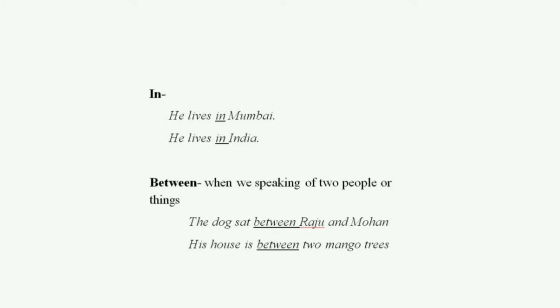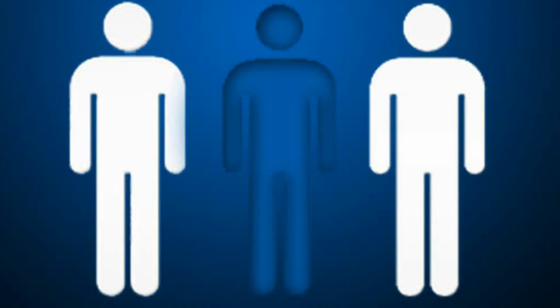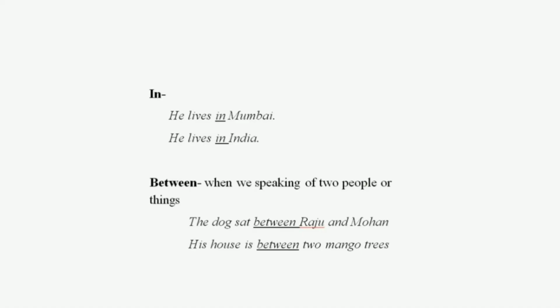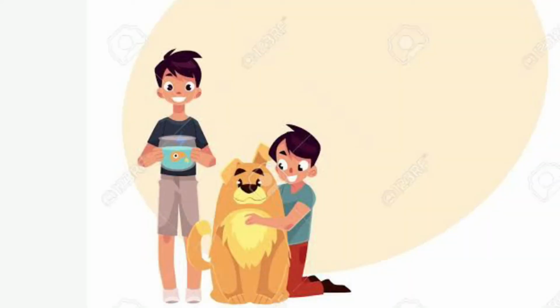Now between. When we speak of two persons or things, we use between. The dog sat between Raju and Mohan. So there are two people. We are talking about two persons, Raju and Mohan. So in between Raju and Mohan, the dog is sitting. So the dog sat between Raju and Mohan.